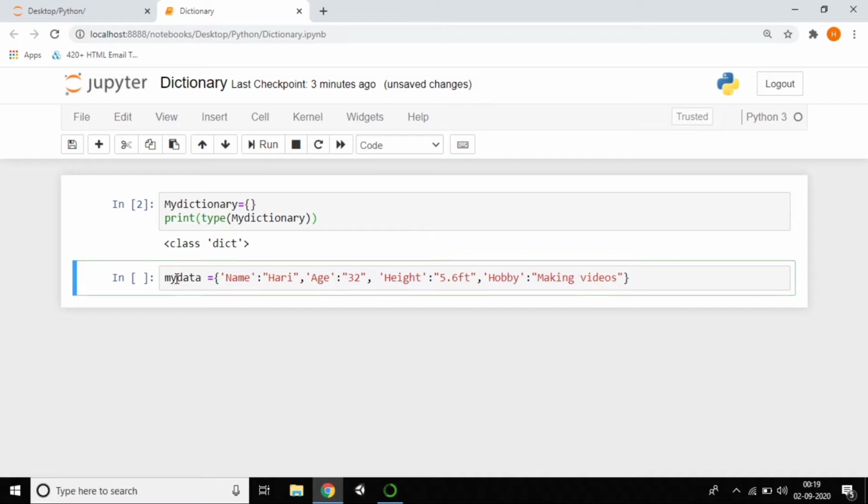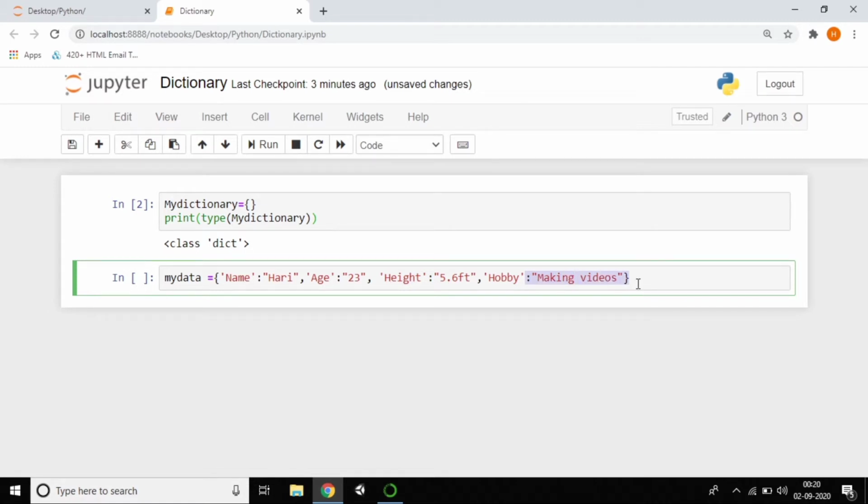You can see that I passed my data. Here name is called the key, and here Hari is called the value. Then my age, of course my age is not 32, so I'll just give 23. Height is 5.6, and my hobby is making videos.